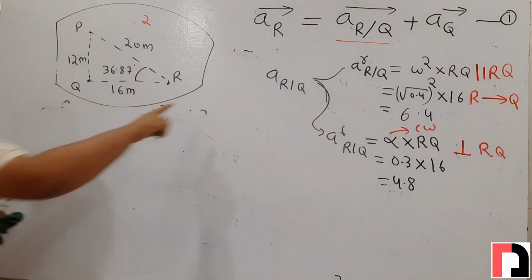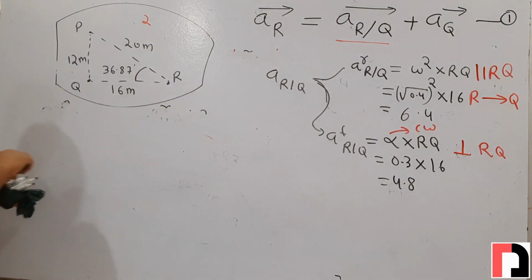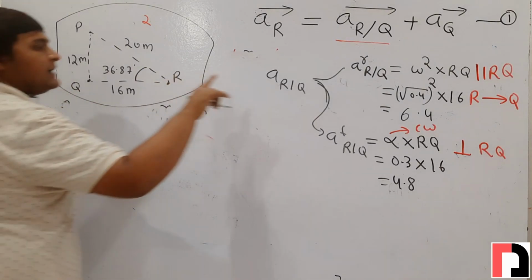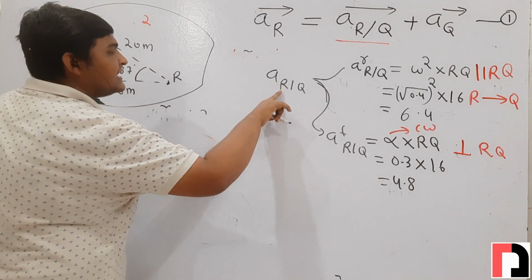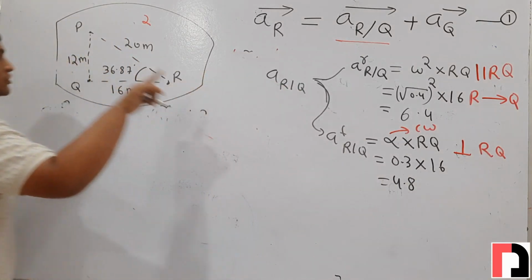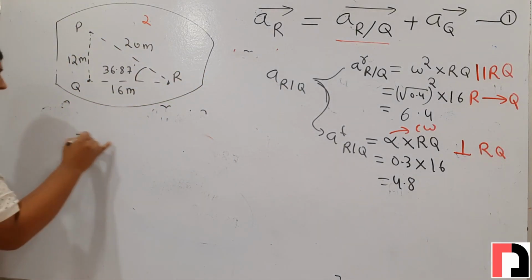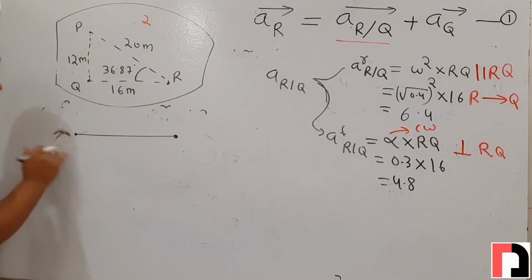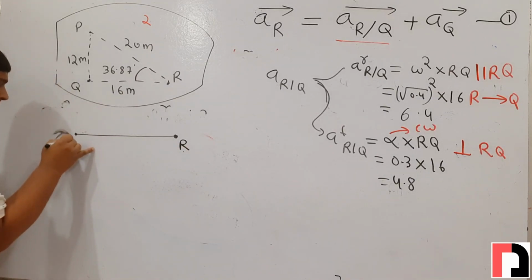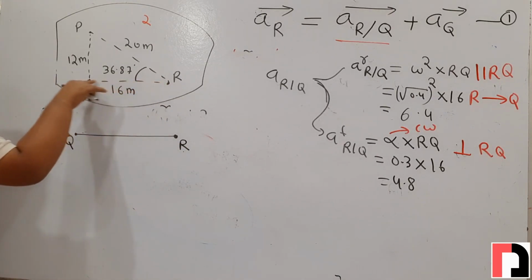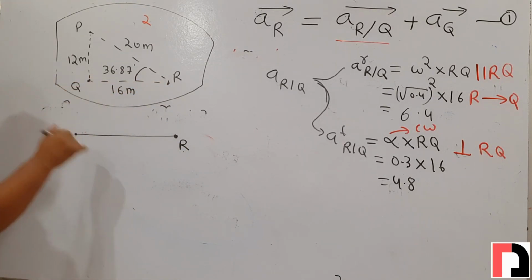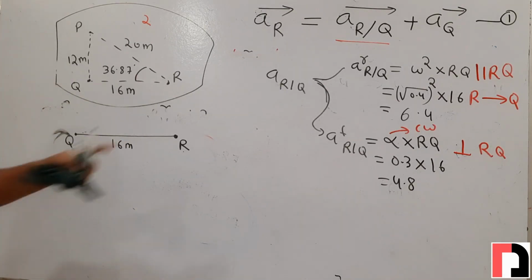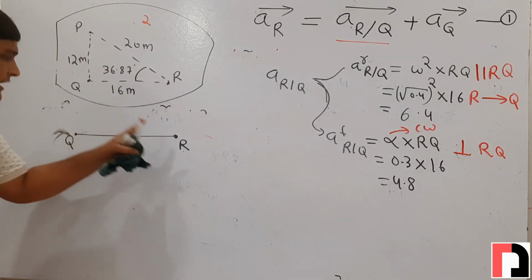First we will draw, since it is acceleration of r with respect to q, this component in the rq line, at point r. This is the rq line. I am drawing it separately. The distance between these points is 16 meter. So, r with respect to q, in the rq line at point r.